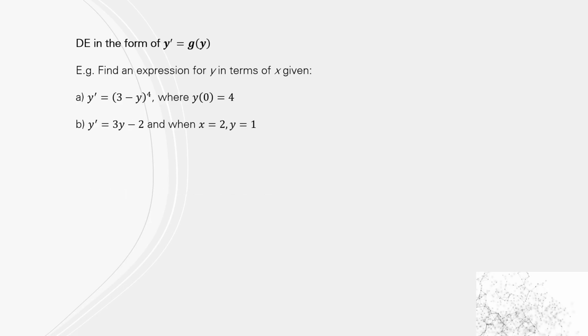So we're going to have a look at two examples. The first one won't necessarily get an exponential, but it's just an example that can be used, and the second one will. So the first one, we're just going to use the reciprocal method. So dy/dx equals 3 minus y to the 4. So reciprocate, you get dx/dy equals (3 minus y) to the minus 4. And then we're going to integrate both sides.